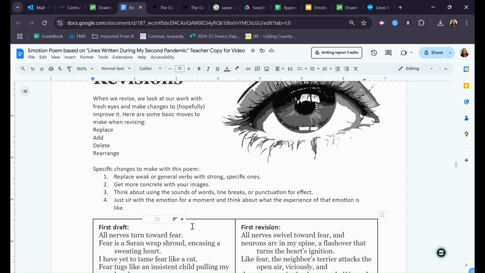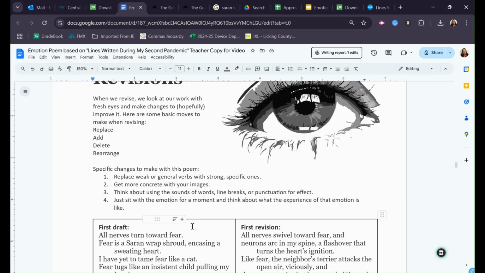For this poem in particular, here are some suggestions that I think might be helpful. The first thing would be to look at your verbs. The verb is like the most important part of a sentence most of the time. And if you've got a really boring verb or a verb that's not quite right, just swapping that out for a verb with a little more energy or a little more specificity can go a long way.